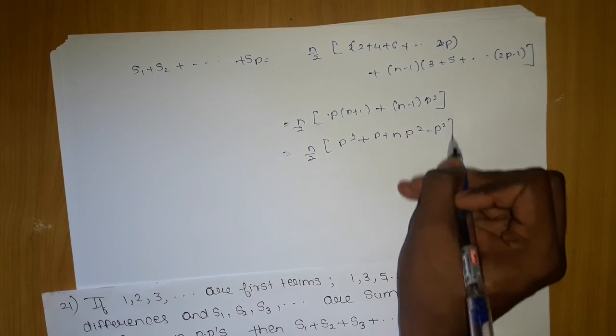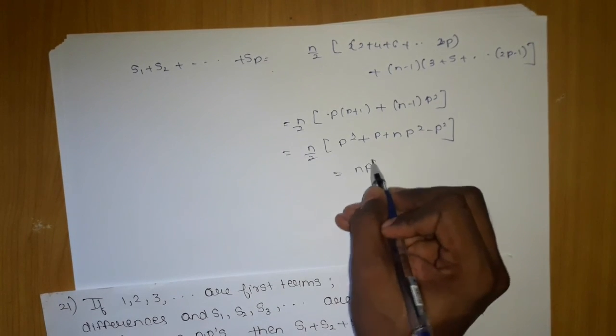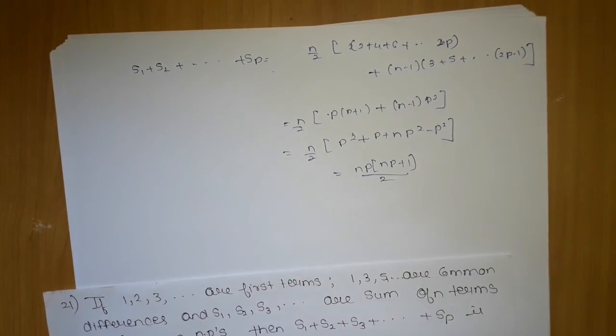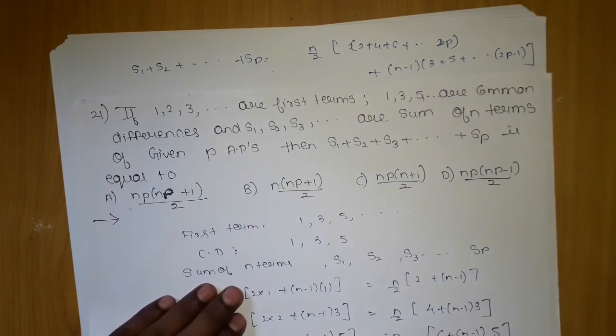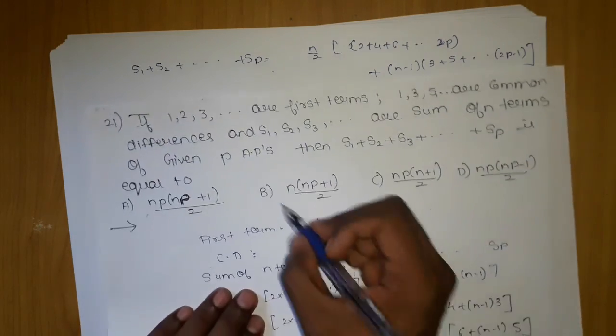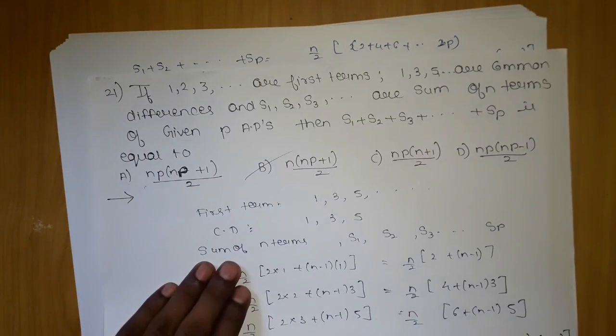Since we have already encountered this type of question, np into np plus 1 by 2. So which is this option, np into np plus 1? This is the option. So this was the answer.